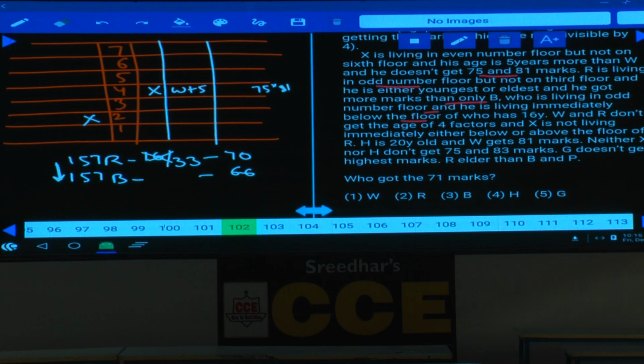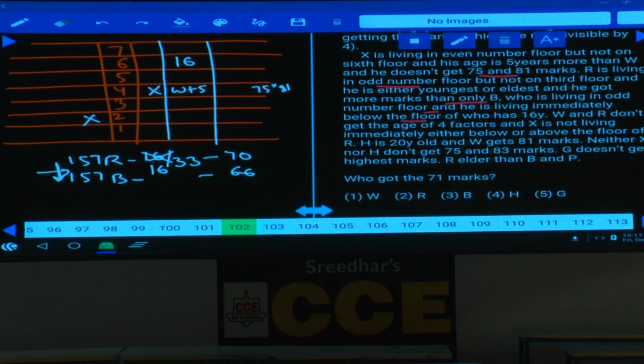Now this B is immediately below the one who is 16-year-old, isn't it? That means as B is living in an odd number floor, the person who is 16-year-old must be on an even number floor. Are you following this one or not? Hence that person could be either 6 or 5, that is one possibility. Then what is the other possibility here? 2 or 1. Are you following this one or not? Either 6 or this one, or 2 or 1. Now I am talking about this 16-year-old and this B. Now let us take one possibility, that the 16-year-old is at this place.